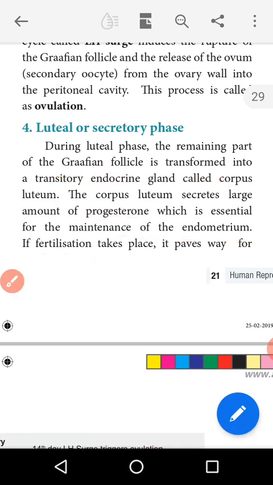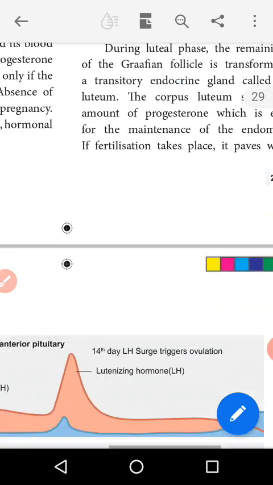Then if fertilization takes place, it paves the way for them.